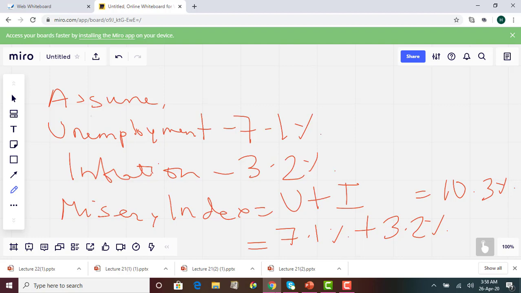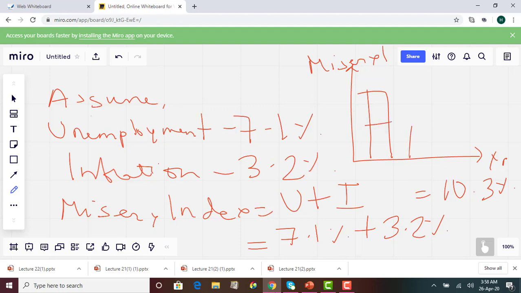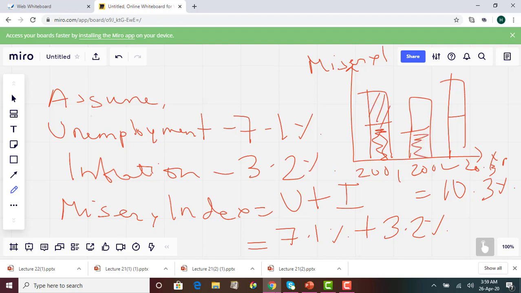When we compare this over the years, we can have a better idea of what it means. Basically the graph looks like this. This is year and this is misery index. Every year, let's say this is 2001, 2002, 2003, and this portion is unemployment and this portion is inflation. Again, this portion is unemployment, this portion is inflation. So let's say this is 10.2, this is 9.2, this is 11.1.